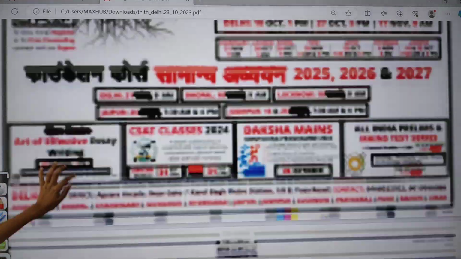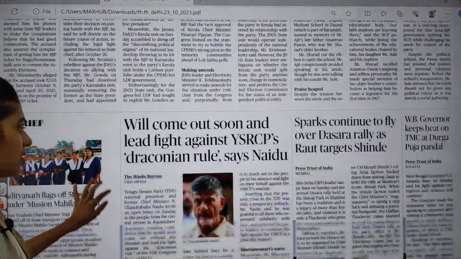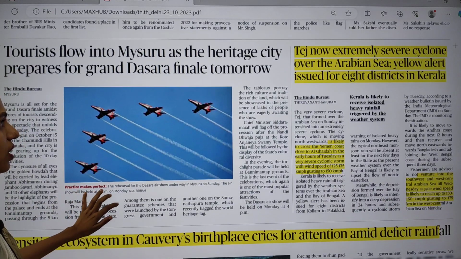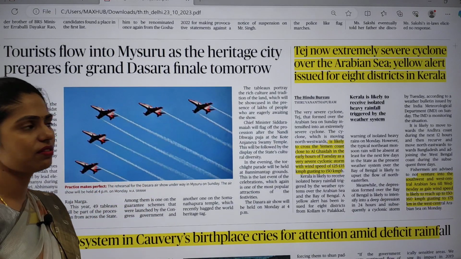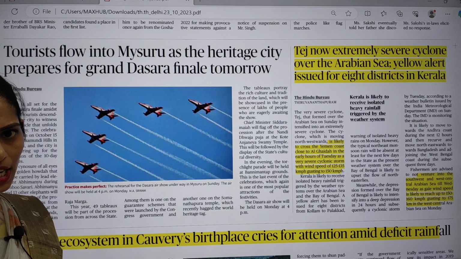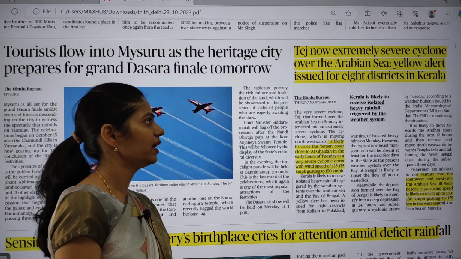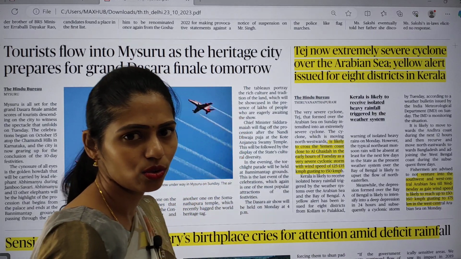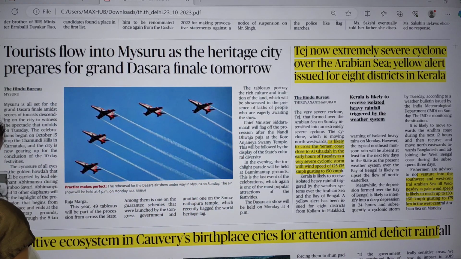In the states page, most of the articles are political articles. There is no need of reading every article. So here you can see Tej now extremely severe cyclone over Arabian Sea. Yellow alert issued for 8 districts in Kerala. So what happened? If you're talking about cyclones, normally how are these cyclones formed?